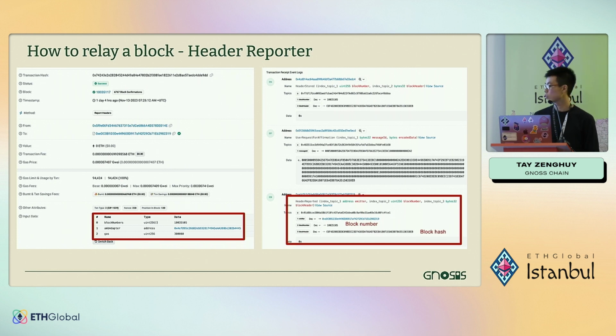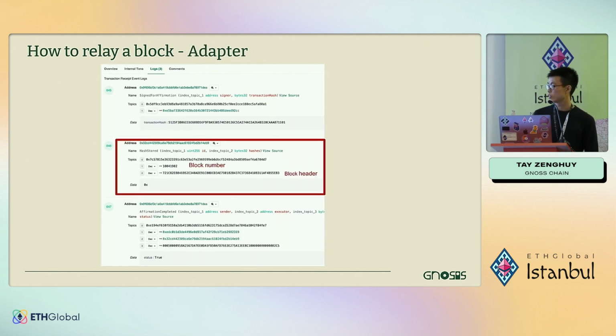After the function is called, it will be stored on the destination chain with HashStored events emitted. And yeah, the ID is the block number, and the hashes is the block header.